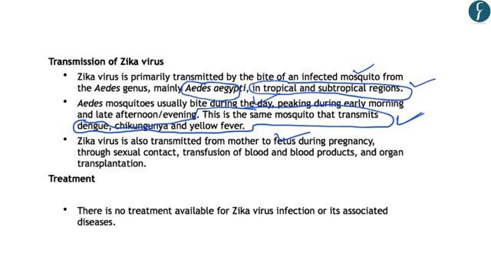Further, it can also be transmitted through sexual contact, through transfusion of blood and blood products, and through organ transplantation. So these are the 4 to 5 ways in which the Zika virus can be transmitted from one person to another. And one important fact is that there is no treatment available for Zika virus infection and its associated diseases. That is why it has become a dangerous disease and it has become difficult to control the Zika virus.